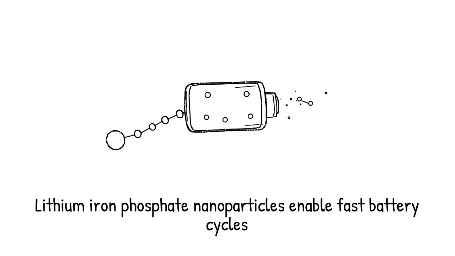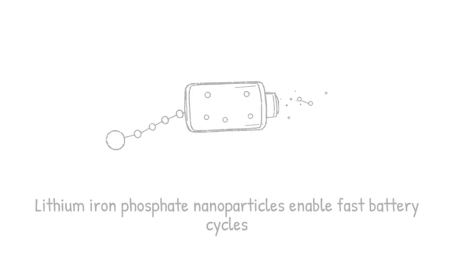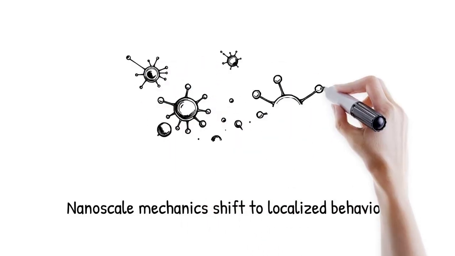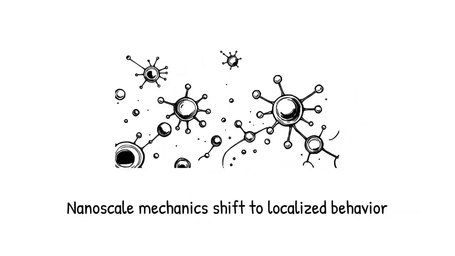In bulk solids, mechanical integrity arises from long-range crystal coherence and collective dislocation motion. At the nanoscale, such coherence is lost and dislocations cannot form or propagate easily. Mechanical deformation shifts from collective to localized behavior, often governed by surface rearrangements and atomic slips. Therefore, materials may become harder or softer depending on boundary conditions.